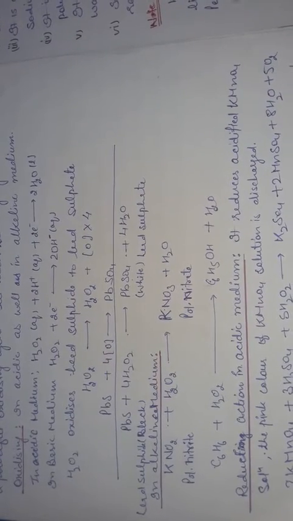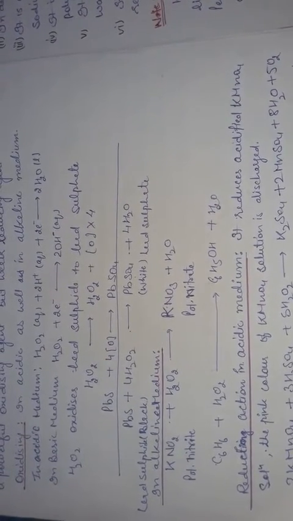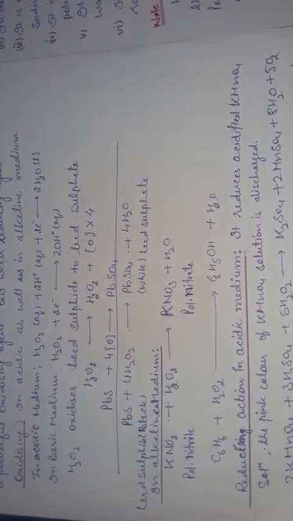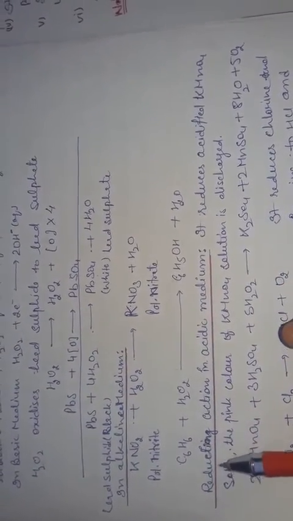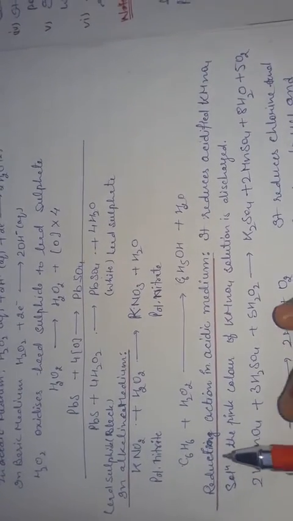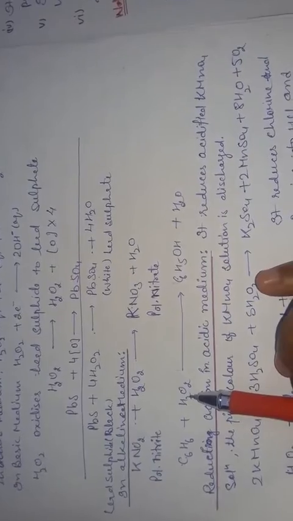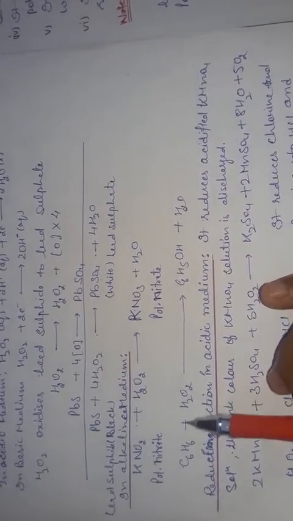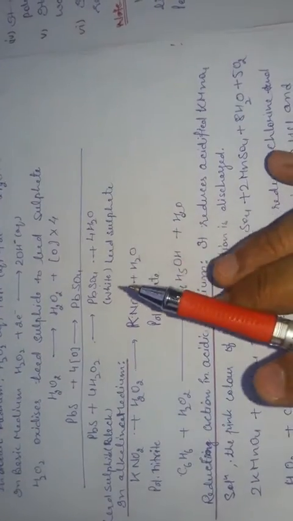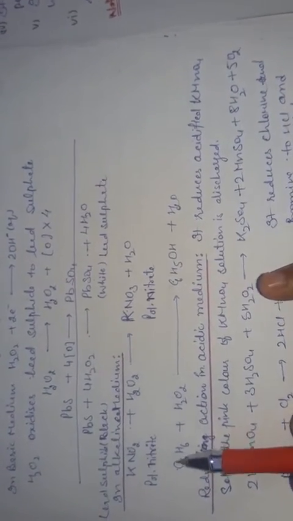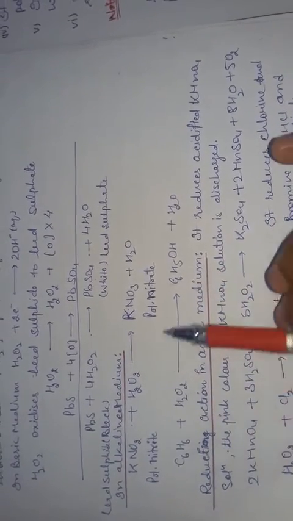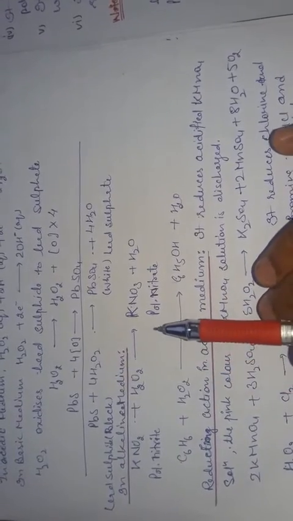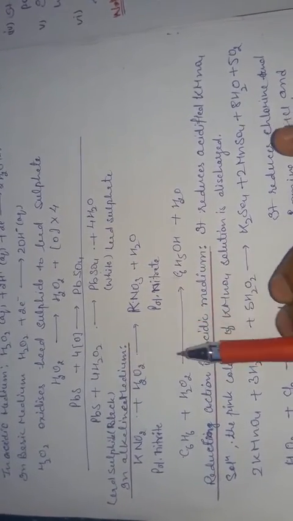Under other reaction conditions we can obtain different reactions. Similarly, sometimes in place of benzene we can also use formaldehyde, HCHO. When formaldehyde is treated with hydrogen peroxide, it is converted into formic acid. So benzene is converted into phenol, and similarly formaldehyde is converted into formic acid. This is about the oxidizing nature of hydrogen peroxide in both acidic and basic medium.